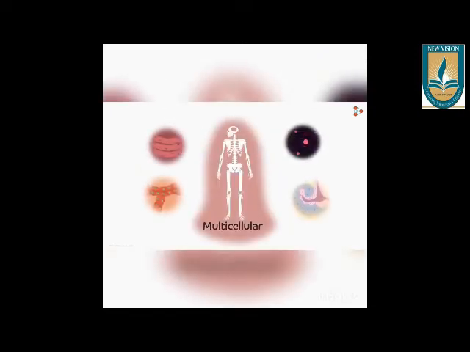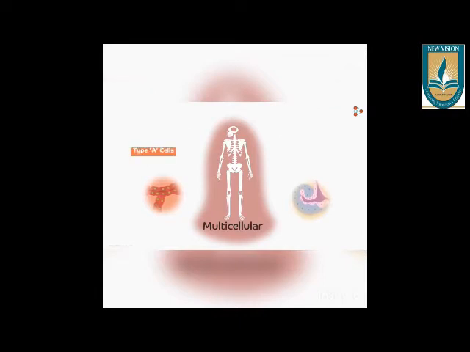Do you think all the organisms are unicellular? No, there are multicellular organisms which are made up of more than one type of cell. These organisms have different sets of cells to perform different functions. For example, in our body we have a set of cells that perform respiration, and a set of cells that perform digestion. These specific types of cells, which are specialized to perform a certain function, are called tissue. A tissue is a set of cells which is specific in its structure and function.